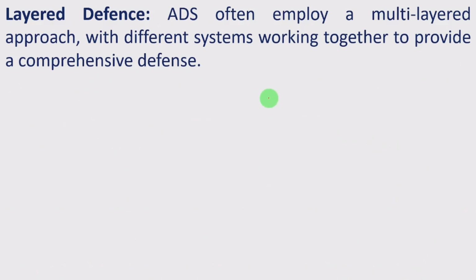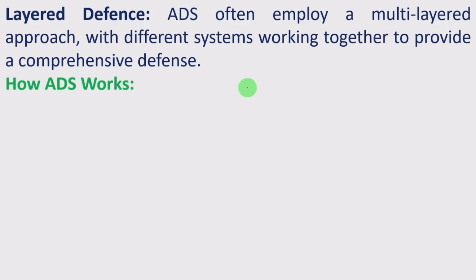Then layered defense. Air defense systems often employ a multi-layered approach with different systems working together to provide comprehensive defense. Because if only a surface to air missile is launched, it may not be possible to reach the target. Then the aircraft which are flying also launch some missiles, and thereby all together, from the surface, air to air, and like that, the other systems also together provide the comprehensive defense. That is what we can call a multi-layered approach.